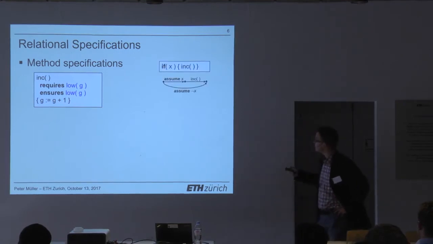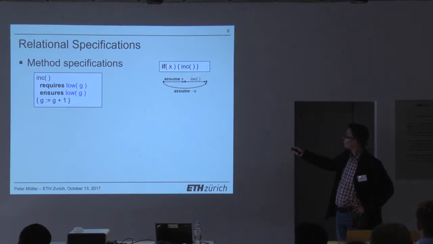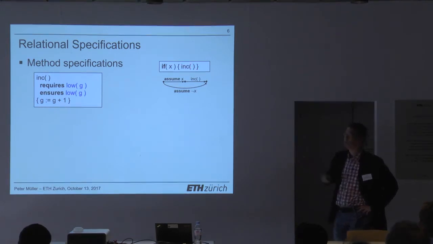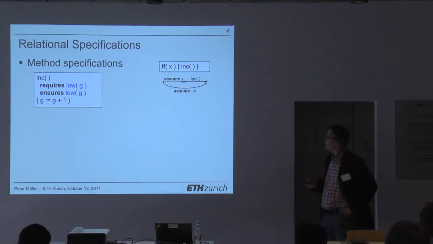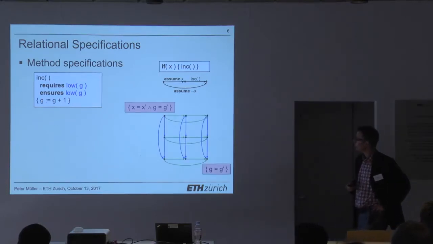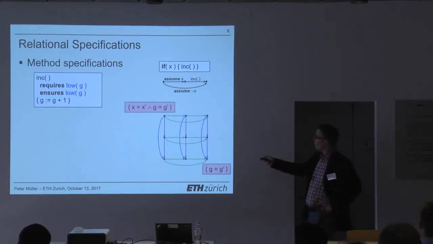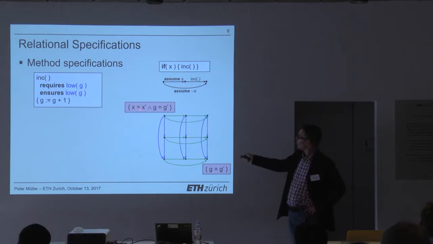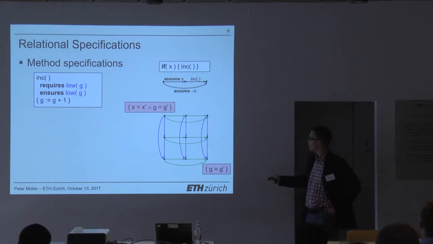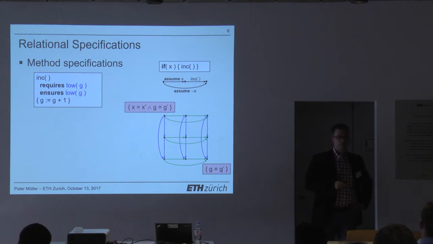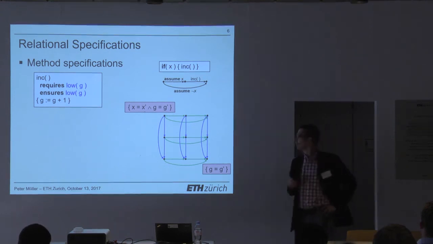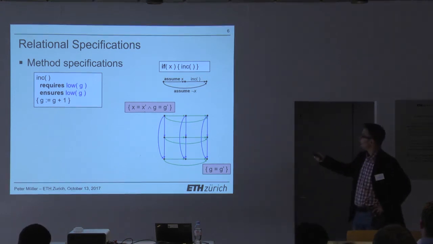And then we just increment G here. So now I can change my example a little bit to say if X is true, I call increment. So instead of incrementing the variable directly, I just call a procedure instead. So now if I look at the product program again, then of course I can specify that if X is low and G is low to begin with, then G should be low again at the end. But like before, like with the self-composition, I have no good way of actually making use of such a specification,